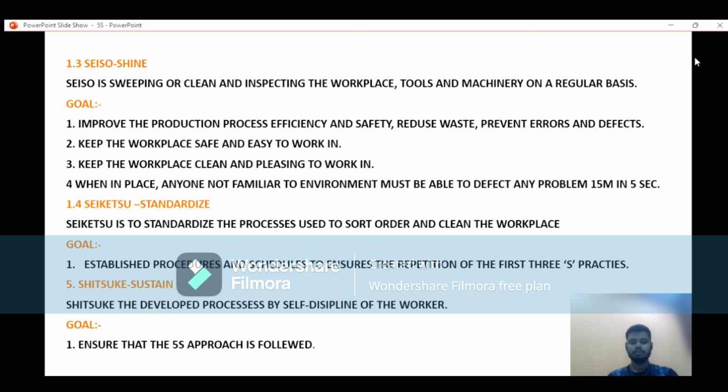So it's all clear about the five S's, and what is the goal of that, why we are using these five S's, and what if you're not doing the five S's, what is the loss for industries as well as personal life. So lastly, the last slide, we have to say the very important moral of these five S's.